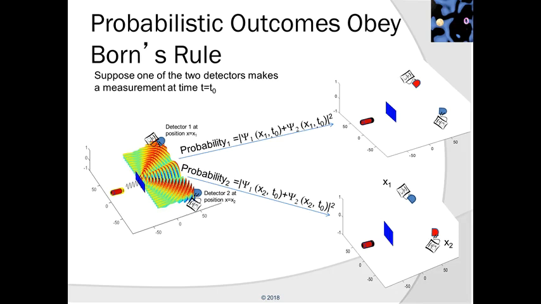To compute this case, we take the wave function psi1, which is again the contribution from the wave that went through slit 1, and evaluate it at x2 and t0, and add to this the wave function psi2, which is the contribution from the wave that went through slit 2, and we also evaluate it at detector 2 position x2 and t0. Again, this addition is coherent, so it can exhibit both constructive and destructive interference. But again, we are not done.